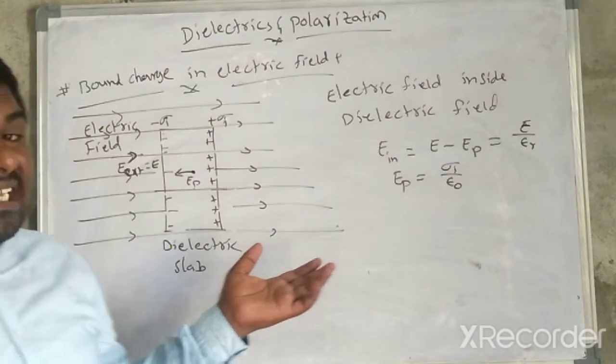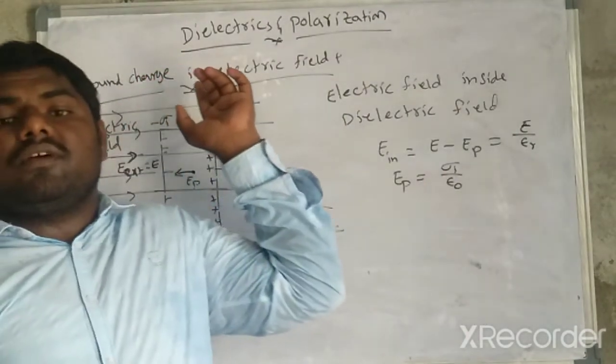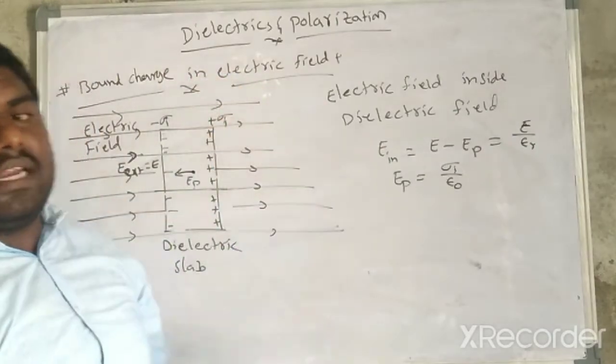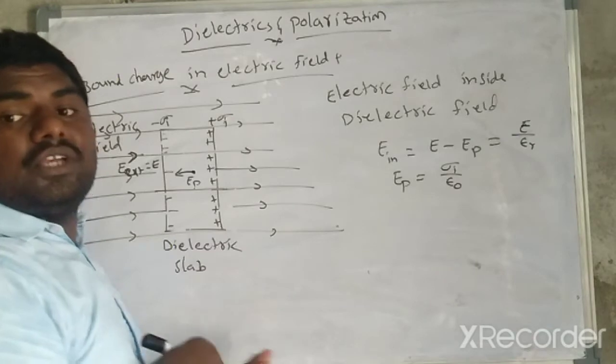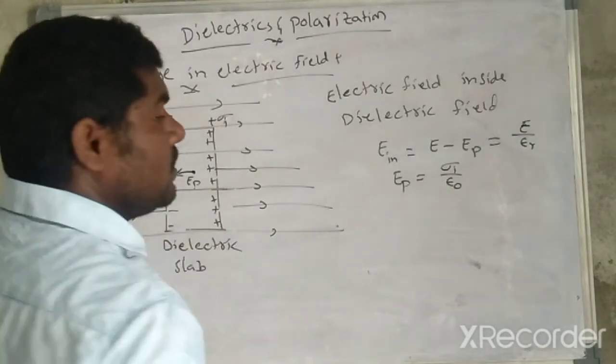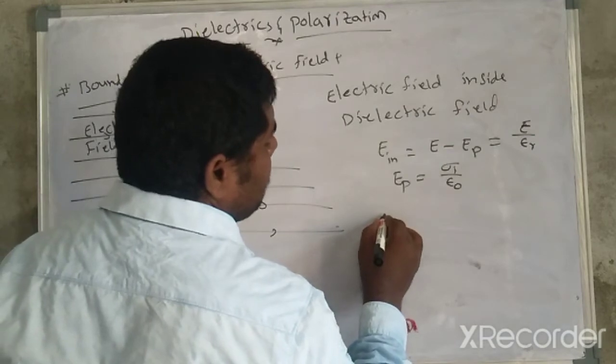So here sigma I is the surface density of bound charge induced on the dielectric surface.